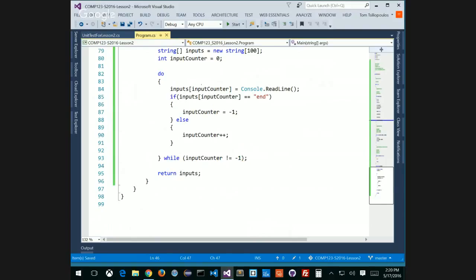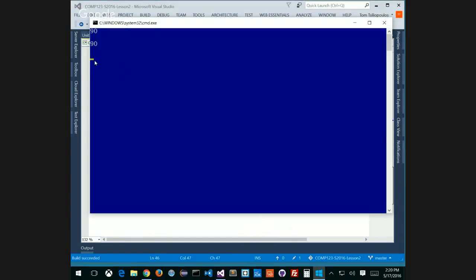Well, let's see what happens. So Control F5. Here's my console, and it's listening for me to write things in. I could probably improve my method by asking to enter a new value, but let's just add a couple of them. I'll say Tom, Mark, Garrett, Rich, Ross, I don't know, Mary. There's a girl. And then lowercase n, and press enter.